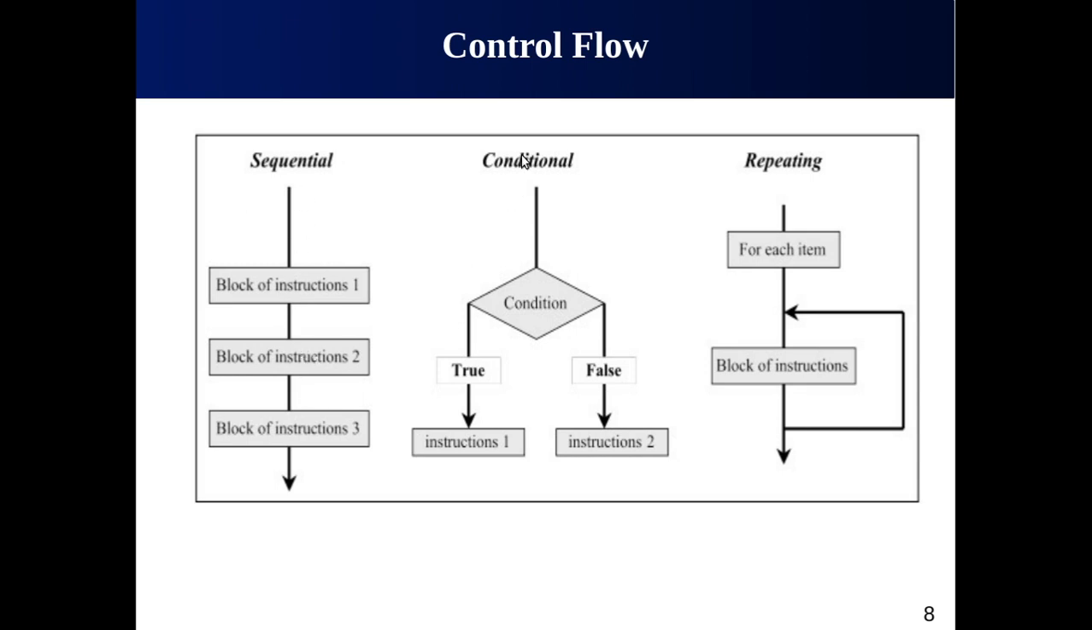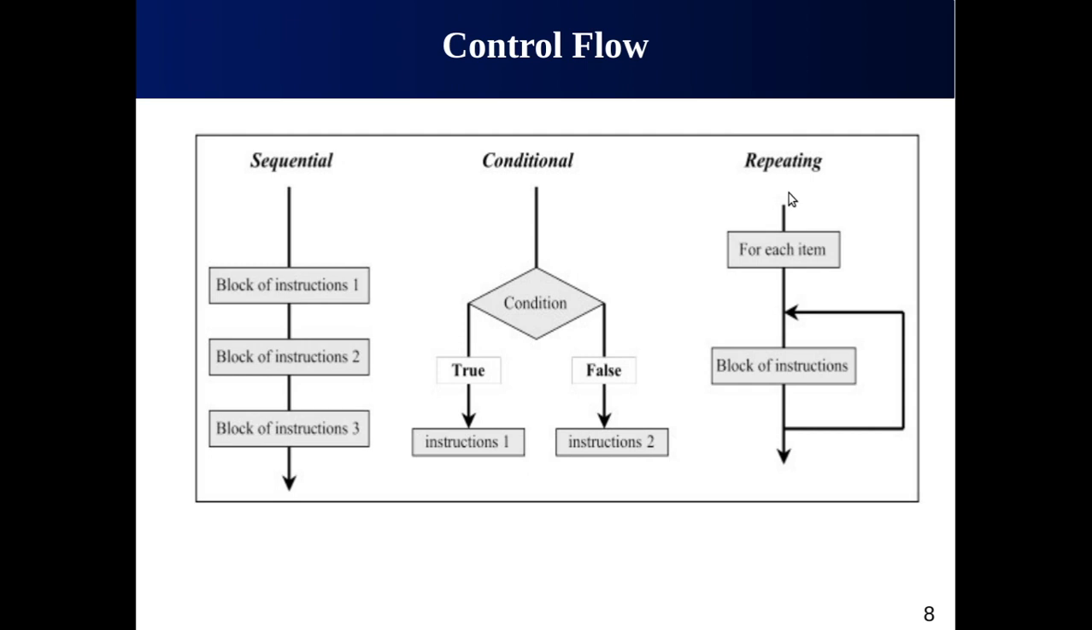Then the second category is the conditional, in which the execution of the instructions is based on a condition. If this condition is true, instruction 1 will execute. If the condition is false, then instruction 1 will not be executed. Instruction 2 will execute, or if we do not have other instructions, then nothing will execute. This is an example of conditional control flow.